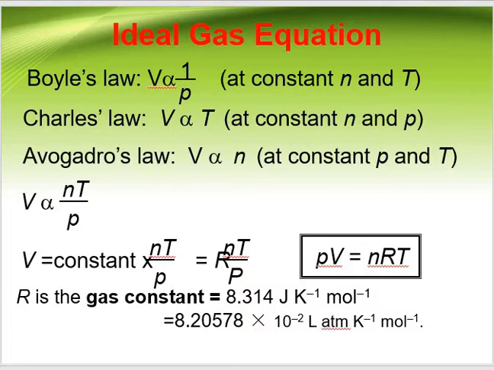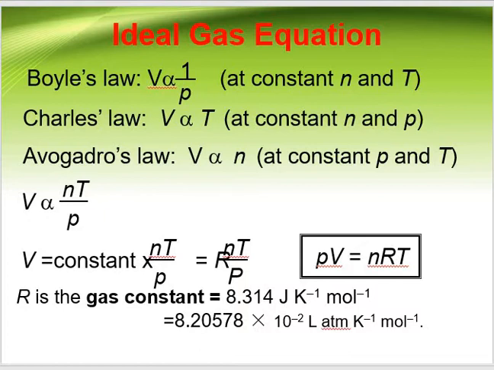When R is taken in liter atmosphere, its value would be 0.0821 dm cube atmosphere Kelvin inverse mole inverse. If we are calculating R in calories, we have the value of R equal to 1.987, which is nearly equal to 2 calorie Kelvin inverse mole inverse.